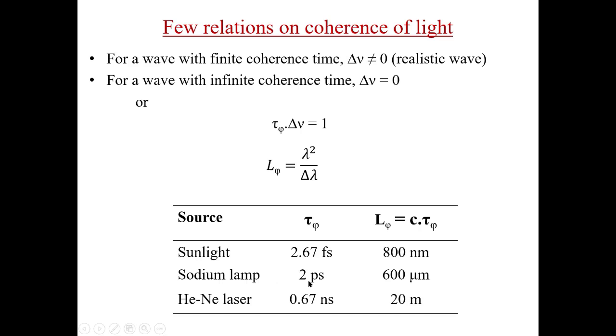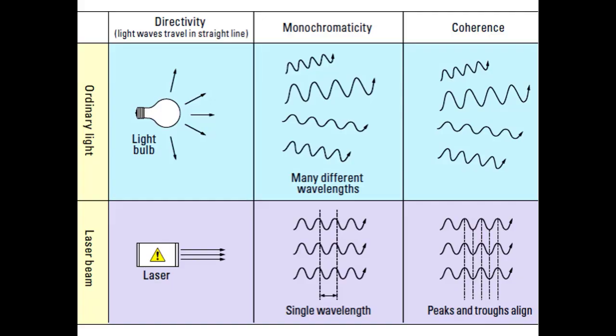But for sodium lamp, coherence time is 2 picosecond and coherence length is 600 micrometer or 0.6 mm. For helium neon laser, coherence length can be up to 20 meter. So, laser is highly monochromatic and highly coherent light beam with very extraordinarily high intensity.